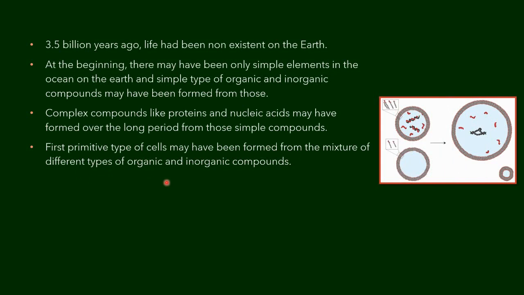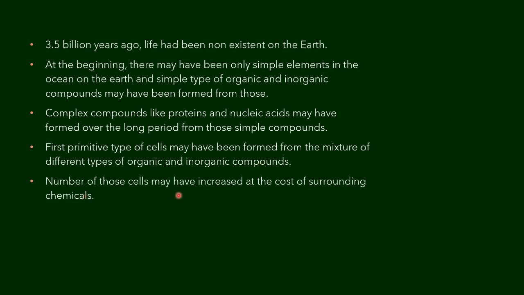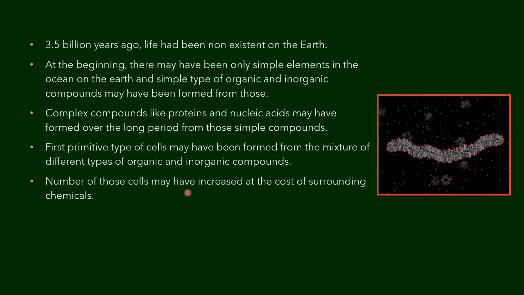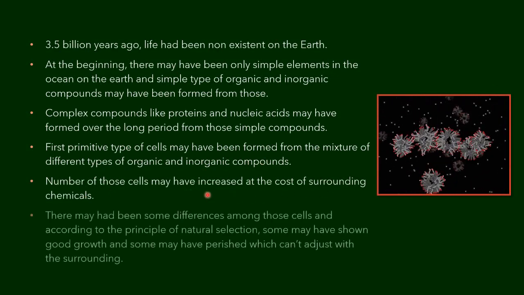Once nucleic acids formed, they control the functions of a cell. Slowly primitive cells came into existence. Then those cells increased because there were a lot of chemicals surrounding them, so the number of cells started increasing.